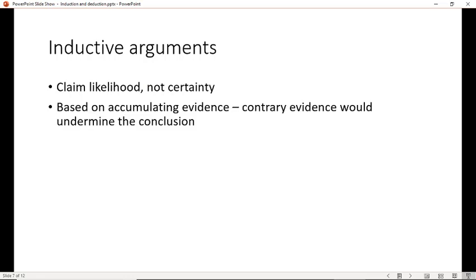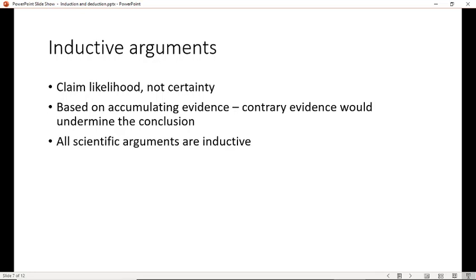So the more studies you get, the more convinced you become. The more cases you see, the more convinced you become. And on the other hand, contrary evidence would start to undermine it. If you had 5 studies that proved the link and then you had a study suddenly that didn't, that wouldn't disprove it completely, but it would sort of diminish your confidence in it. So there's like accumulating evidence on either side, and you're sort of going on the preponderance of the evidence.